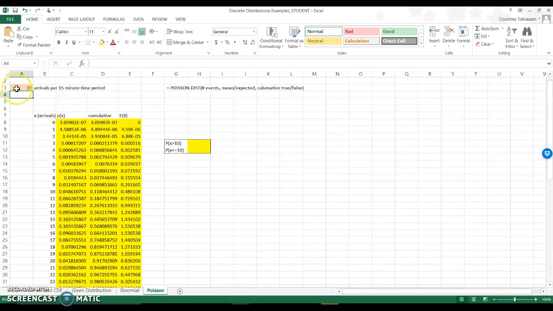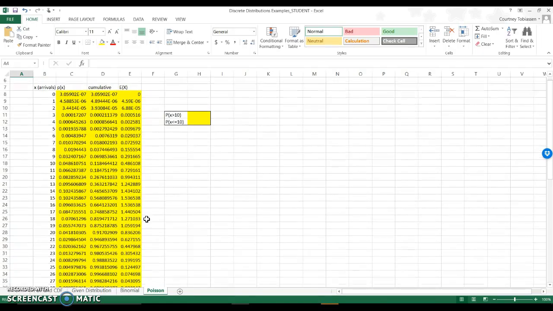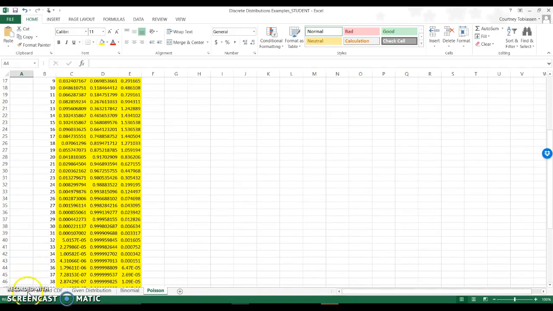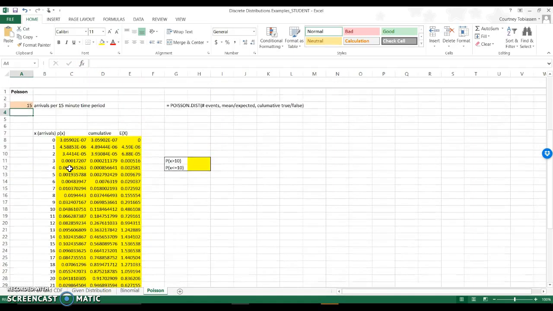You can think about this as Starbucks. If that's what you're planning for, what are the chances it's actually going to happen? Some of the chances are higher that nobody is going to show up. You can have a very small chance that a lot of people are going to show up, but in general, we're kind of expecting right here in the middle.